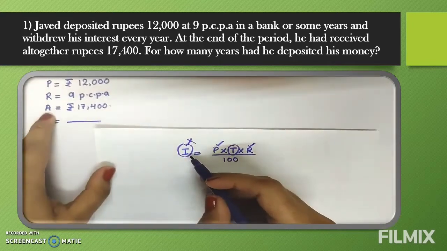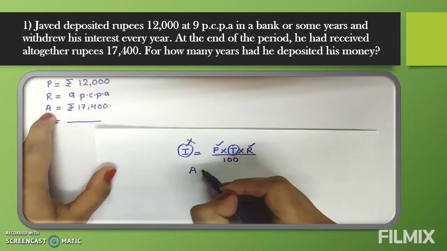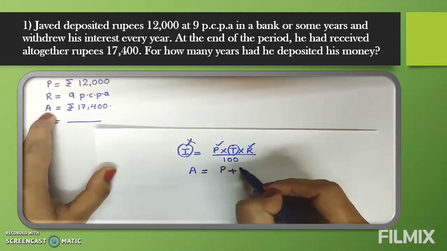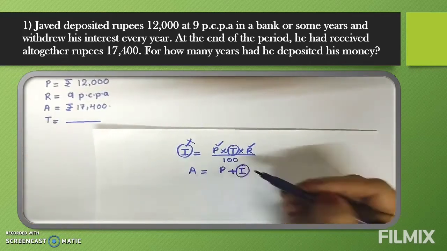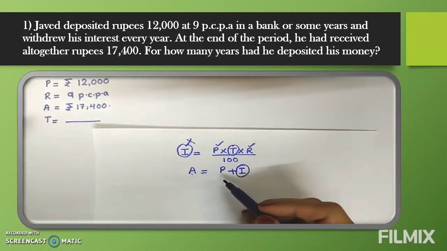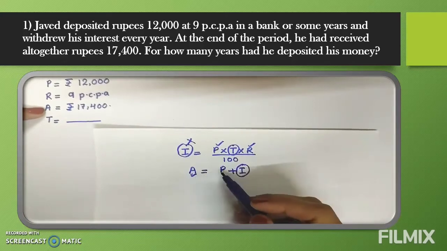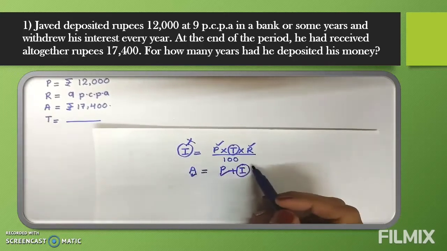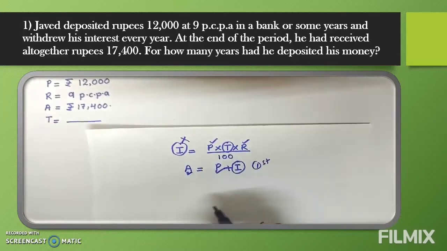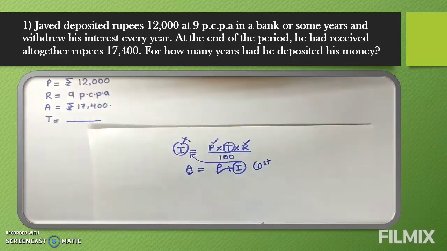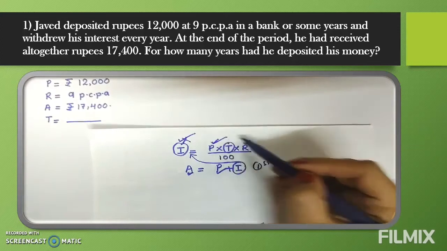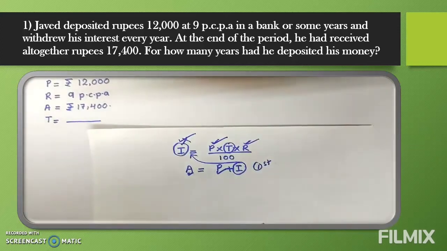Now how will we find I? We have A. So what is the formula for A? The formula for A is principal plus interest. So we check from these three values. As we want I, we should know A and P. Let's check. We have A, yes. We have P, yes. As we have both these values, from these we will get I. So first we will use the formula A is equal to P plus I, because by using it we will get the value of I. Then we will substitute this value of I here, and since P and R are given to us, we will find the value of T.